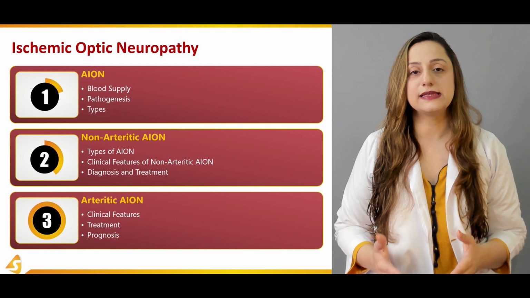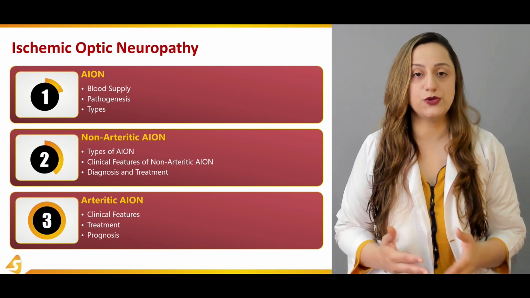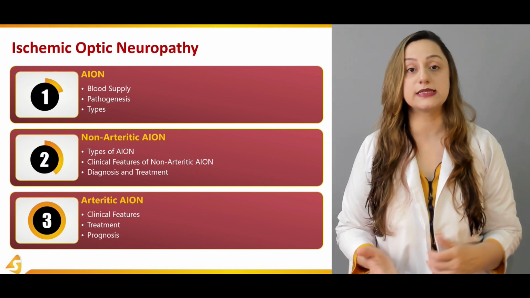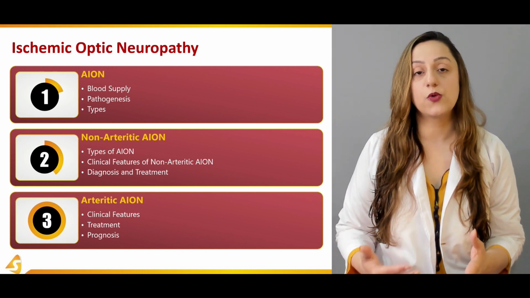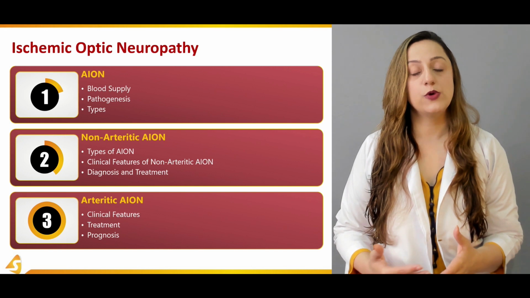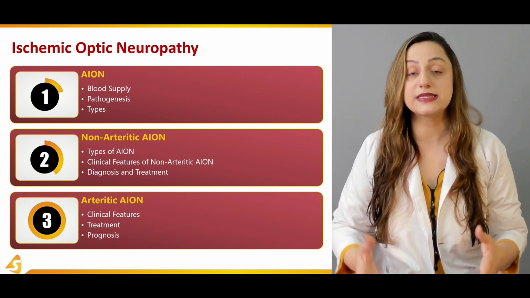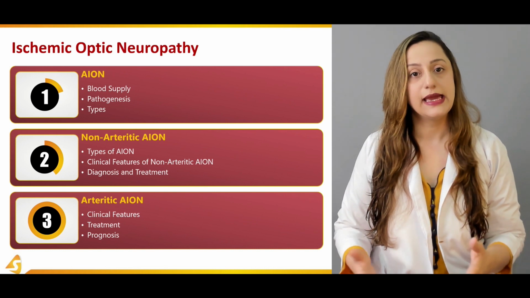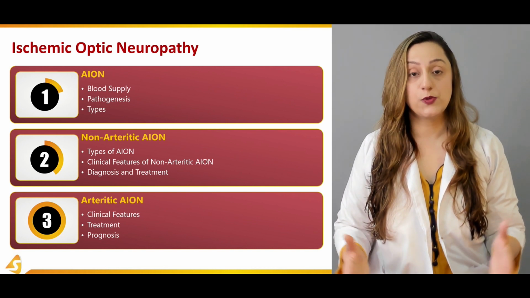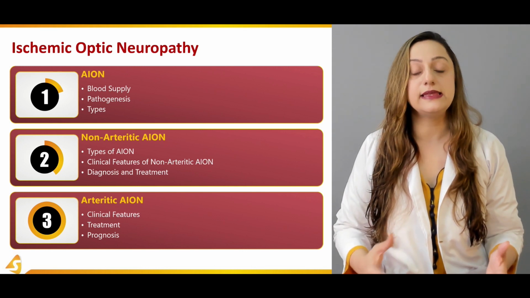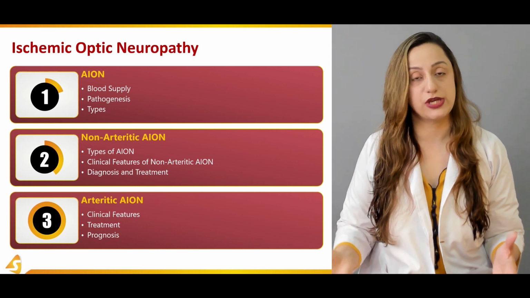Then we'll be discussing the pathogenesis of the acute ischemic optic neuropathies. Obviously, what are the causative factors which are responsible for the development of ischemic optic neuropathy in the individual. We divide these causative factors into the risk factors and then the main causative factors in general.